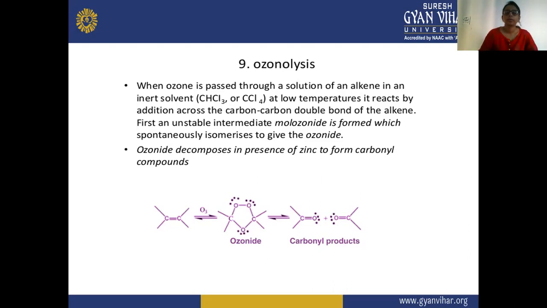So the carbon-carbon double bond of this alkene reacts with the ozone, and firstly the product formed is an unstable intermediate, the molozonide, and after that it spontaneously isomerizes, forming another product, the ozonide.